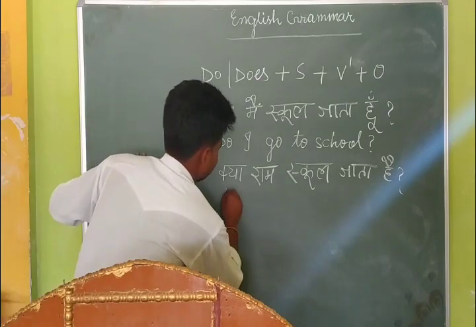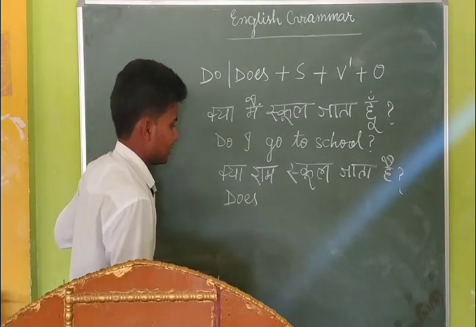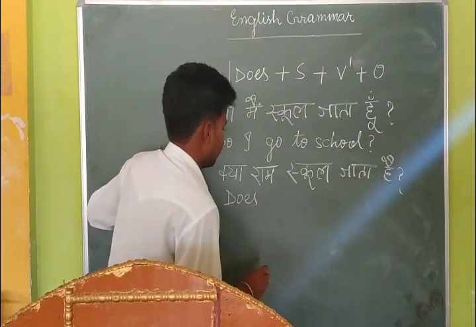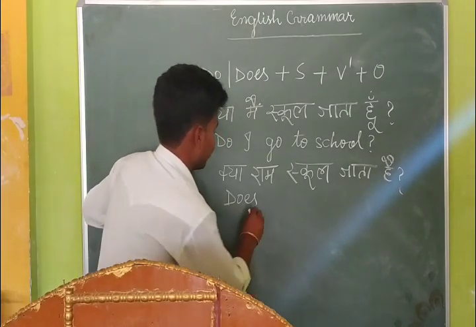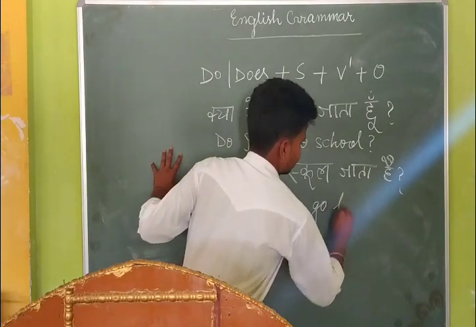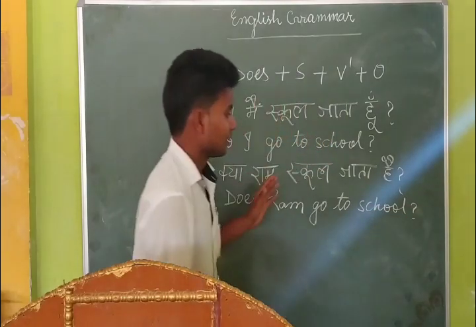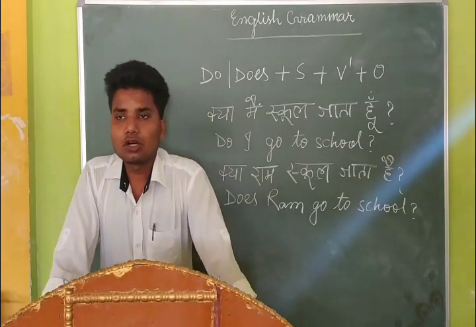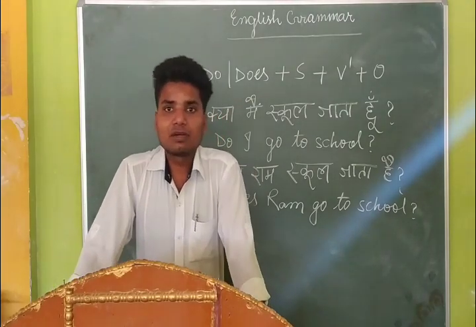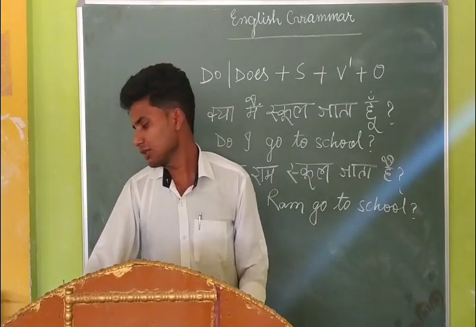So does Ram, because I have taught you that does will be used in the condition of third person singular number, when the third person singular number is the subject. So does Ram go to school? But the most important thing is that in interrogative condition we always use the first form of the verb. That is the most important thing, because whenever we use do and does, then we need to use the first form of the verb.